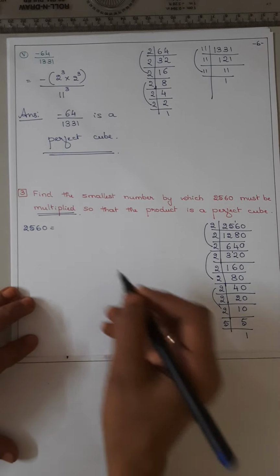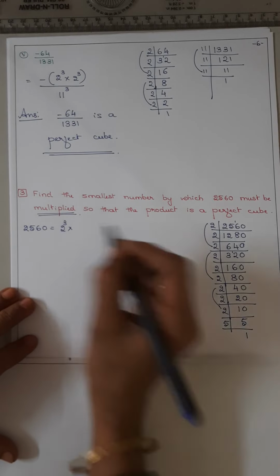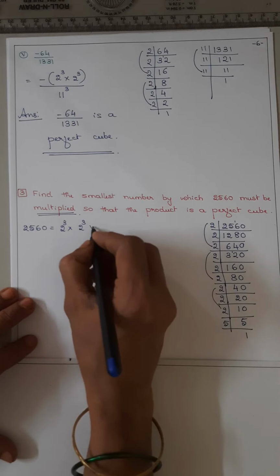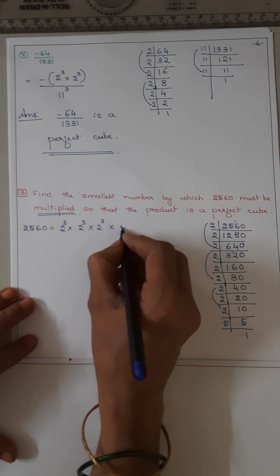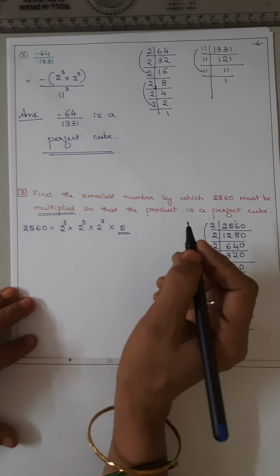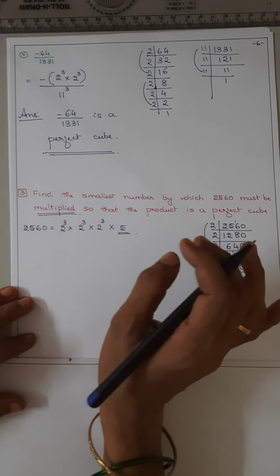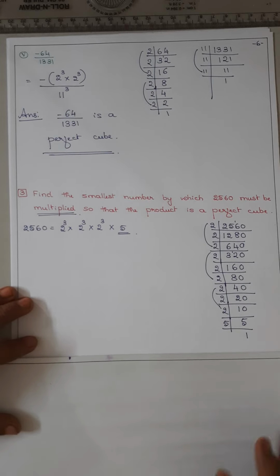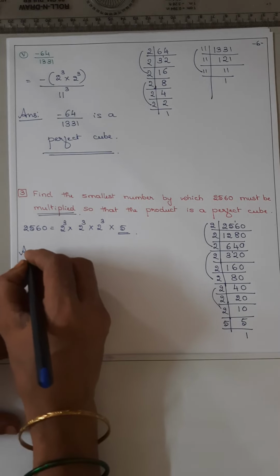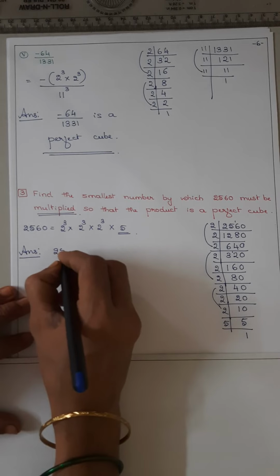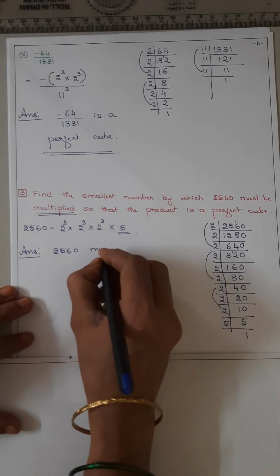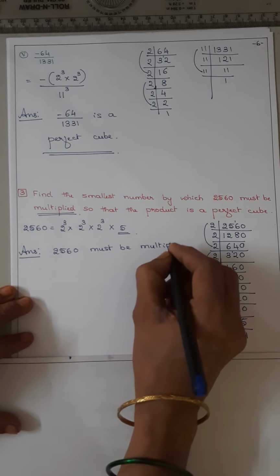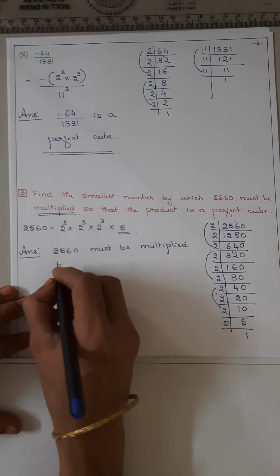2560 can be written as 2 cube, first set, second set, third set. 2 cube, 2 cube and 5. Now 5 is extra. Now they have asked what is the number to be multiplied. So answer: 2560 must be multiplied by,